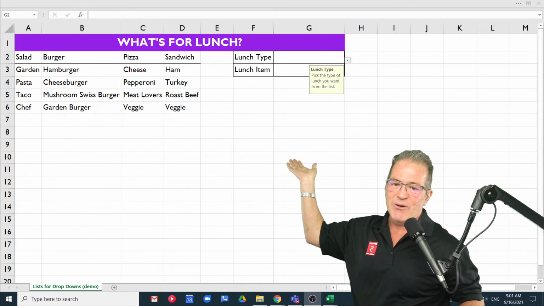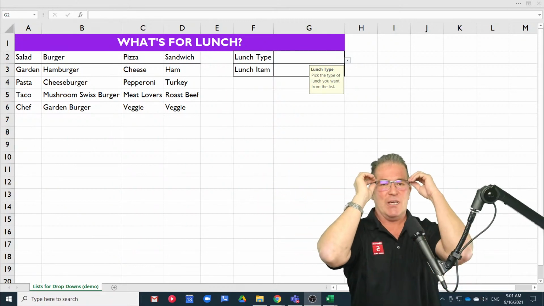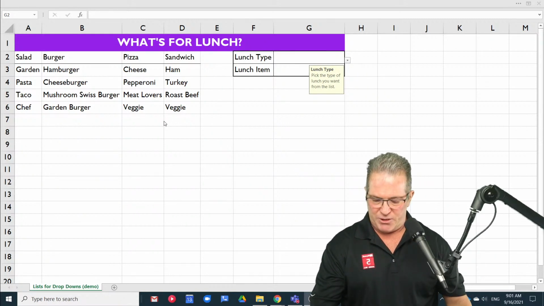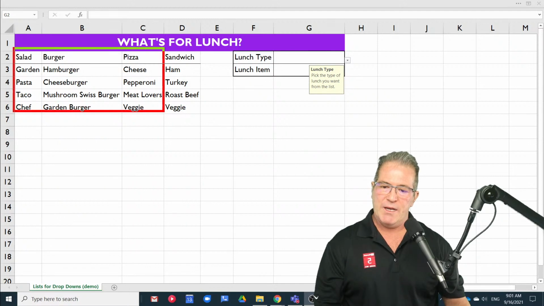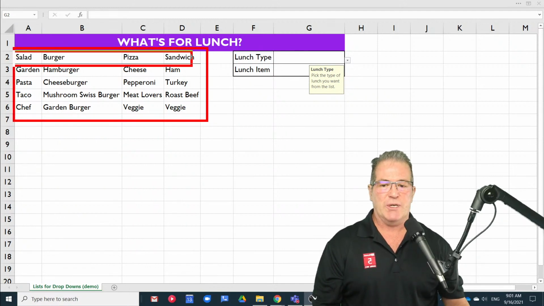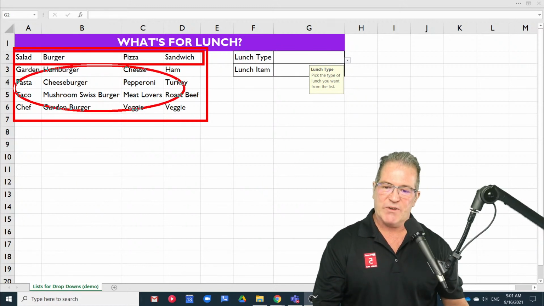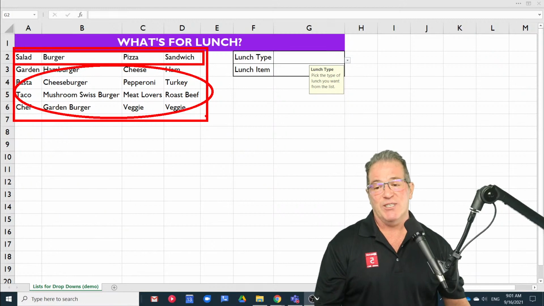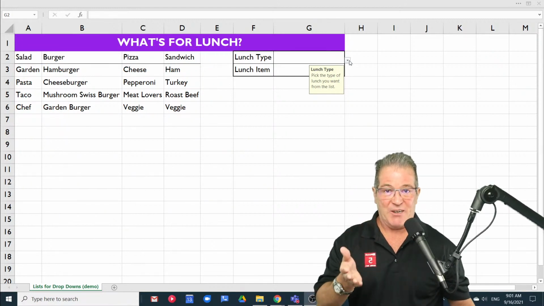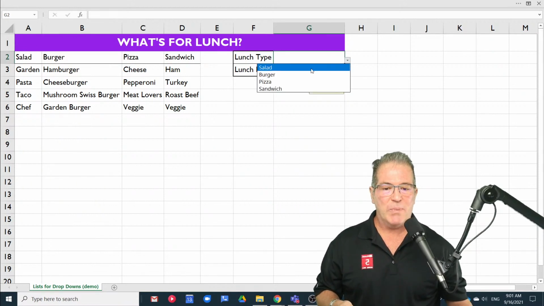What I've got right here is what's for lunch. So let's say that we've got a list, and our list is located right here. We've got some different types of lunch: salad, burger, pizza, sandwich. And then right here, we have the specific items tied to those lunch types. What we have right in this cell is some data validation, which gives us a drop down where we pick the lunch type.